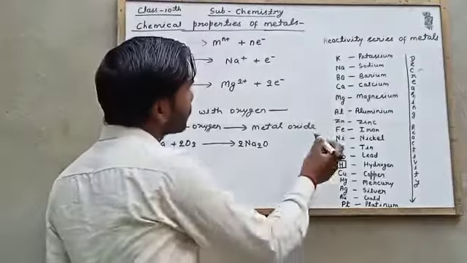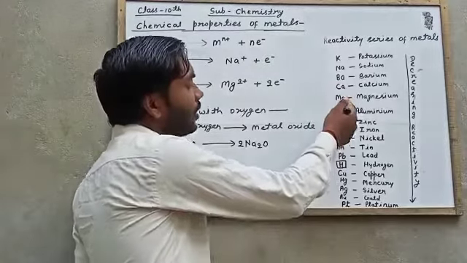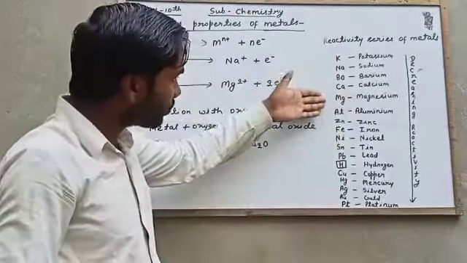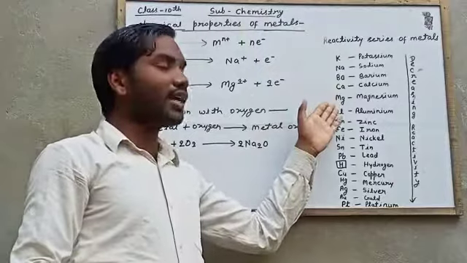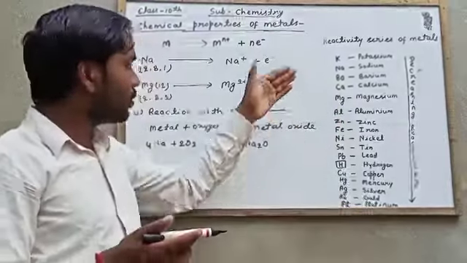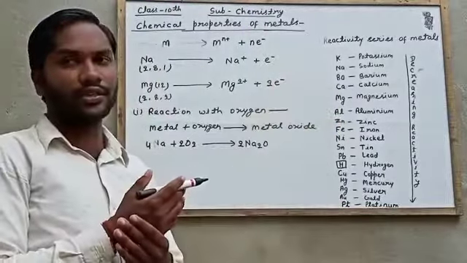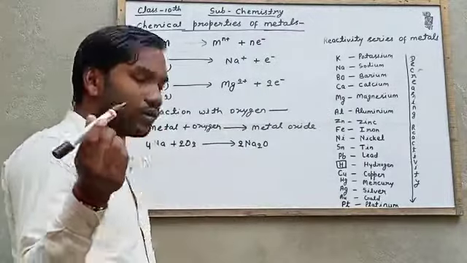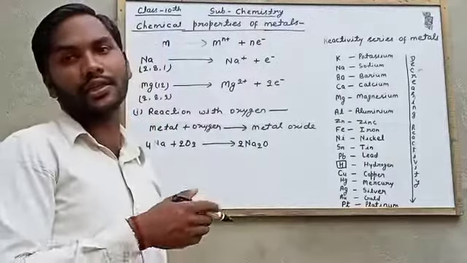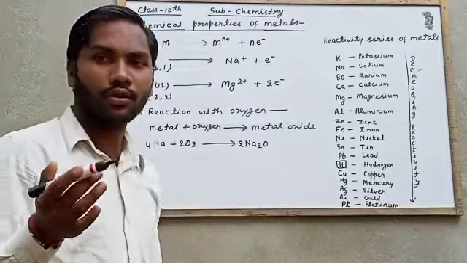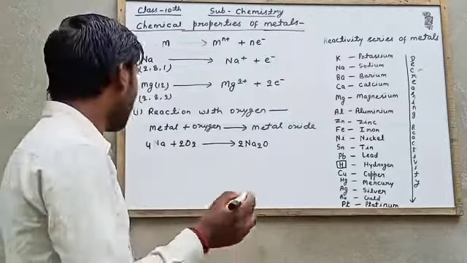After that, magnesium. You can see magnesium lies lower in the reactivity series, so it requires heat to react with oxygen.